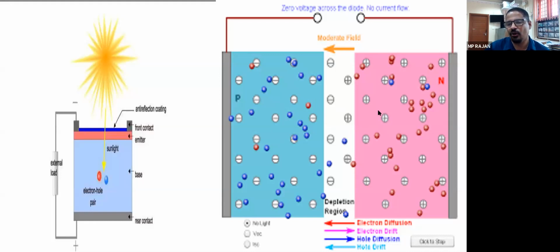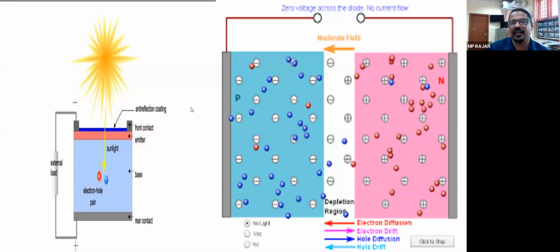Similarly, holes are diffused from here. Assume this is a diode, and we are giving a forward biasing. That means there will be a forward biasing current from right to left. If this is positive and this is negative, there will be a forward biasing current.